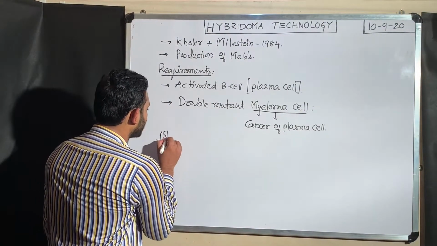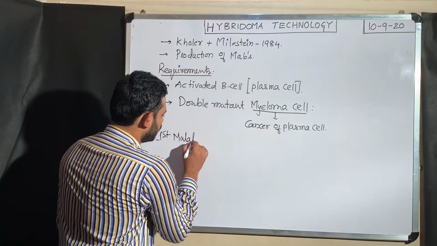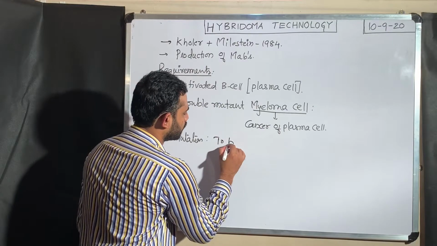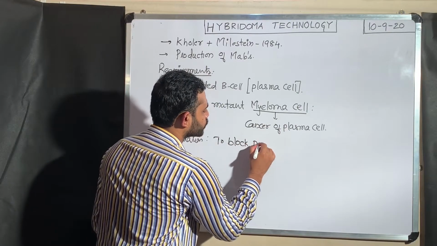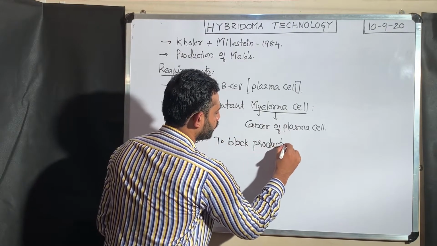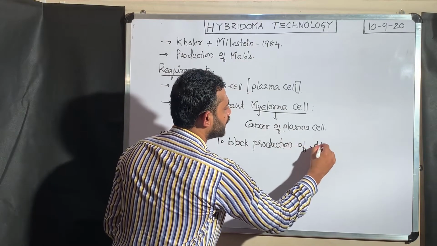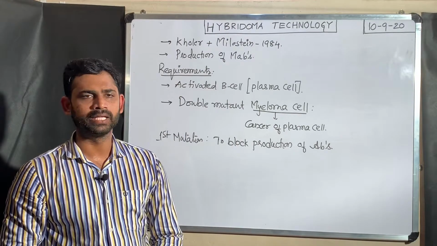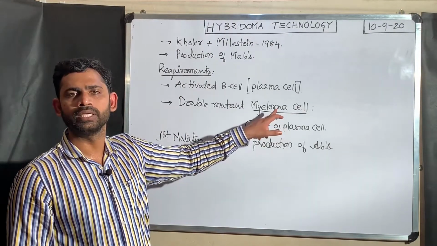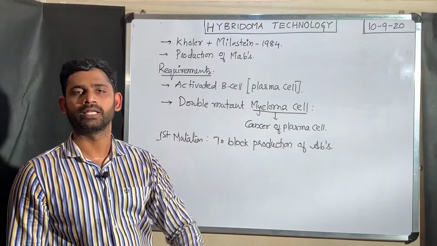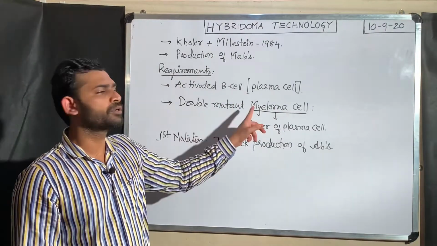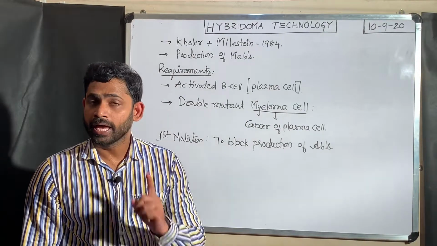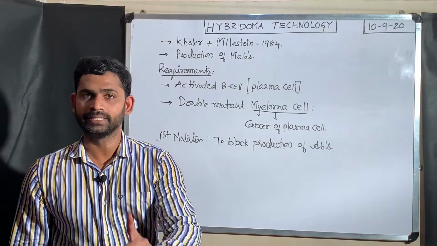The first mutation in the myeloma cell we are going to do is to block production of abnormal antibodies. What it means, I said already. The myeloma cells we are using are double mutant myeloma cells. The first mutation we are doing in the myeloma cell is to block production of abnormal antibodies.